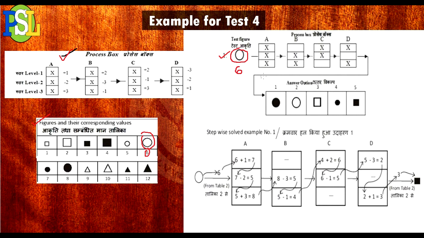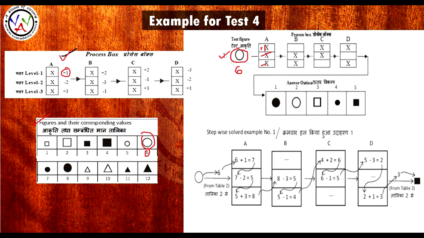What we need to do is keep on adding these numbers, as you can see down here. So what are these X's? This particular X here means plus 1, as you can see here, plus 1. And in table 1 we need to see all these X's. In table 1 you can see the second is minus 2, and the third one is plus 3. Wherever it is empty, we need to leave it. So how to solve this problem?